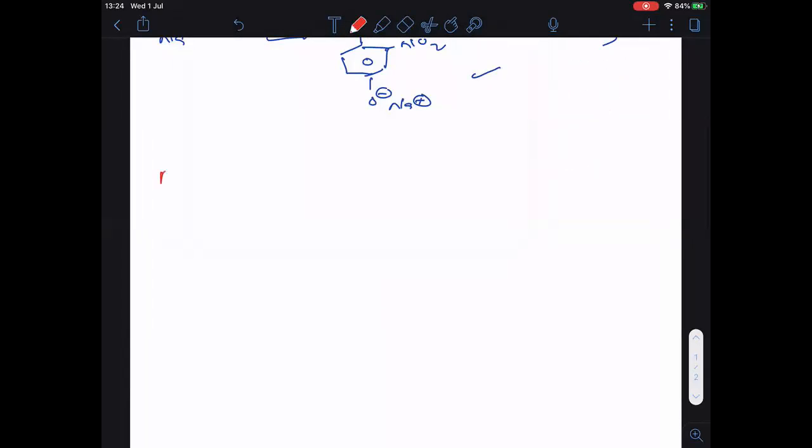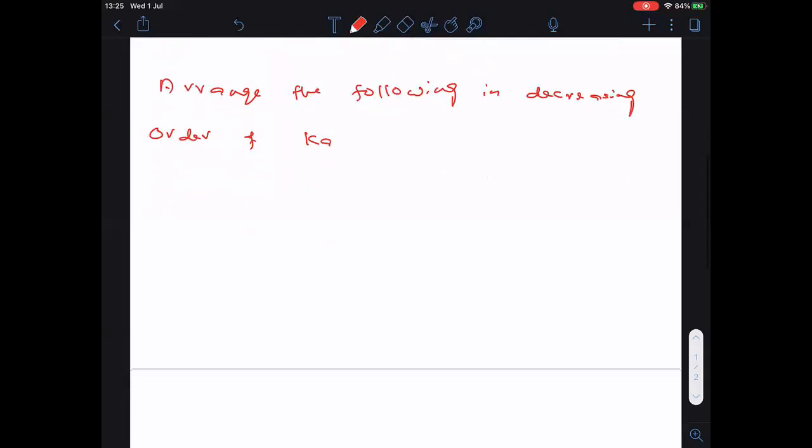Okay. Here I am writing the question. Arrange the following in decreasing order of Ka. Ka means what? Acidic strength. Clear? So here I will give you some acids. You have to arrange them in the decreasing order.